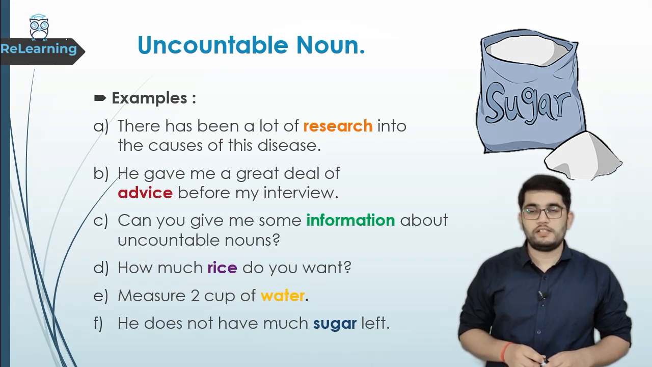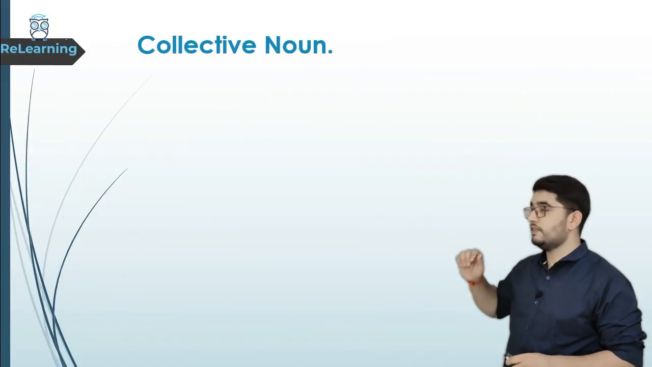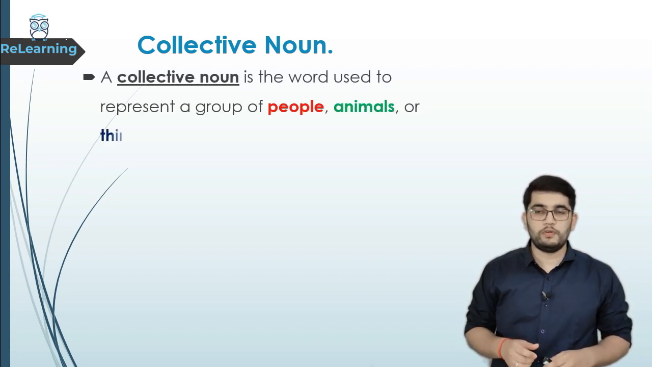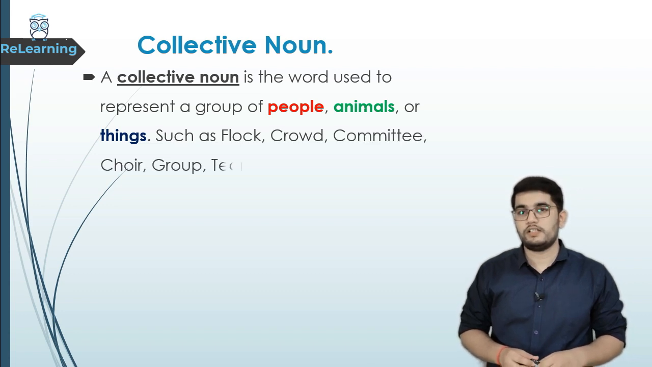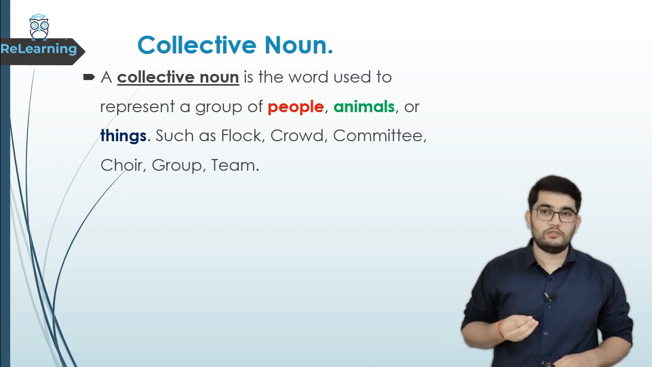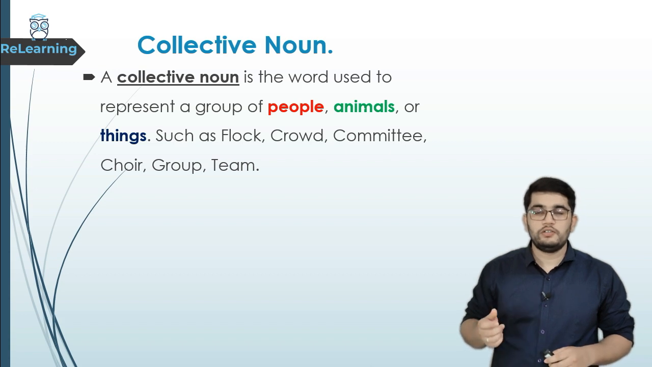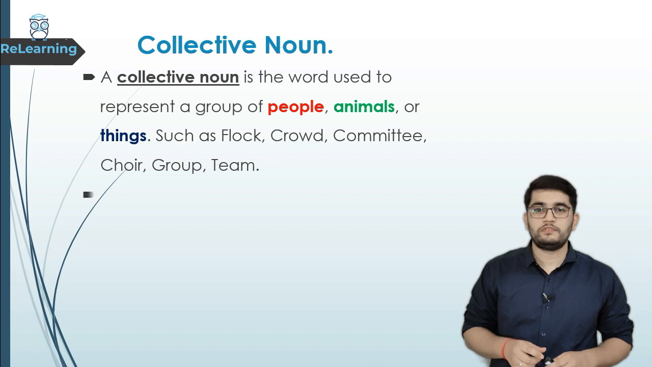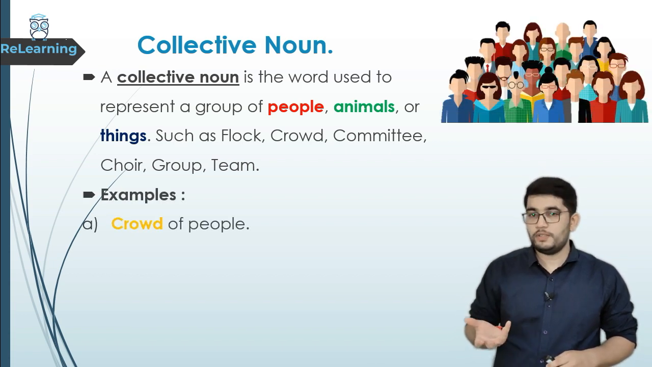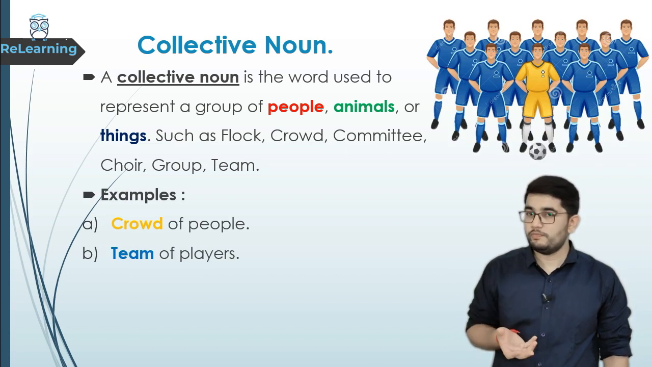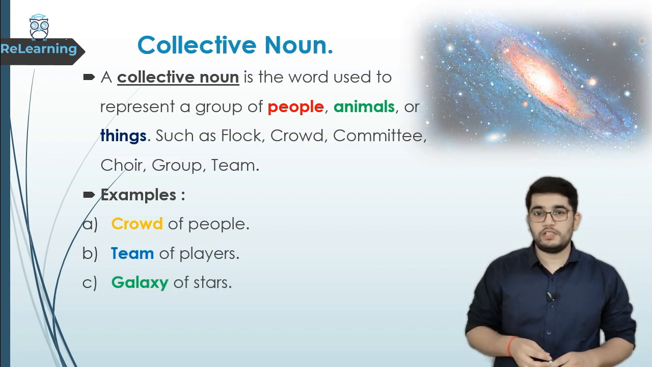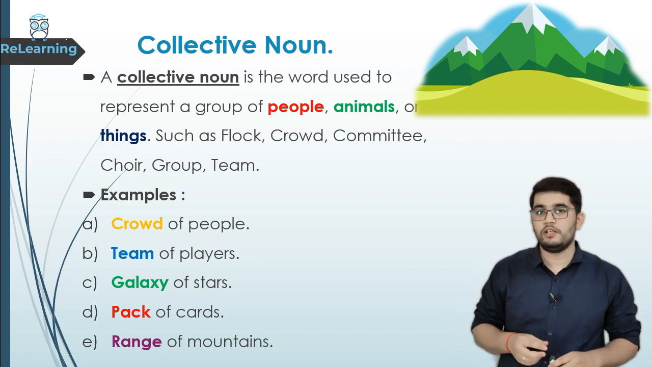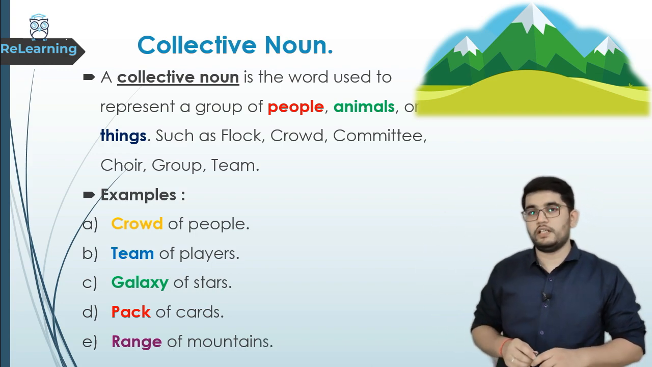Okay, let's see the next one, that is collective noun. A collective noun is the word used to represent a group of people, animals or things, such as flock, crowd, committee, choir, group or team. All these words are collective nouns. Examples: crowd of people, team of players, galaxy of stars, pack of cards, range of mountains. All these over here are the examples of collective noun.